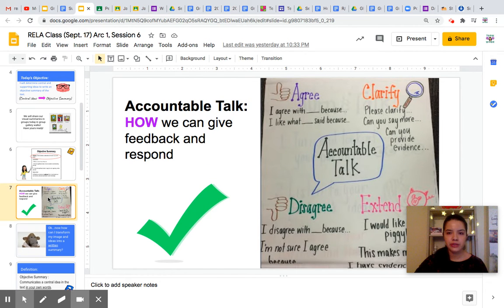We also reviewed how to keep ourselves accountable when we're giving feedback to our peers. Remember, we cannot say, well, I liked yours better than his, or I think she did a better job than he did. Do not say that, because that's being rude and you're also not giving feedback. That doesn't help your peers at all. Instead, you could say, can you say more? Why did you choose to say this detail? Or I like what you did here because, and then explain it. Or I'm not sure I agree with this scene because maybe you forgot this detail, or have you thought about adding this detail?